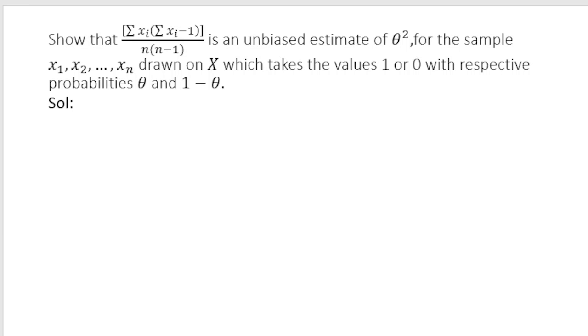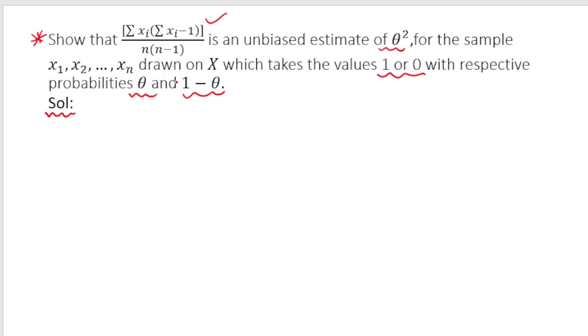Now let us talk about this problem, and this problem is also important. All the problems that I am doing are important problems, and unbiasedness is the very first topic, so it is very likely that they may ask you this kind of question. So the next thing we have to show is that this estimator is an unbiased estimate of theta square for the sample x1, x2, xn drawn on x, which takes the value 1 or 0 with the respective probabilities theta and 1 minus theta.